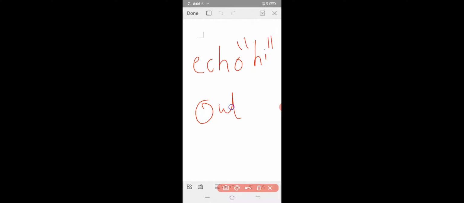The second point is we have to write echo. Echo means to get the output; to print the output we use echo. So in echo, if you write hi, in the output we will get hi. Whatever we write inside the echo will be displayed in the output.